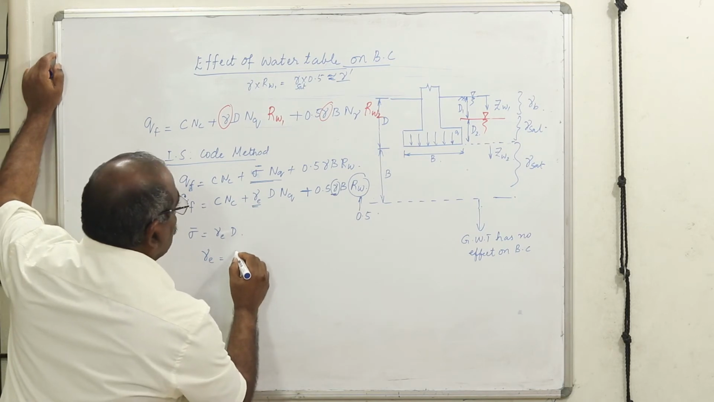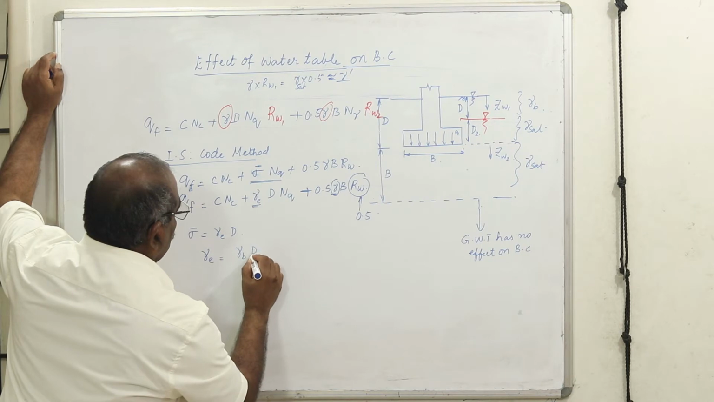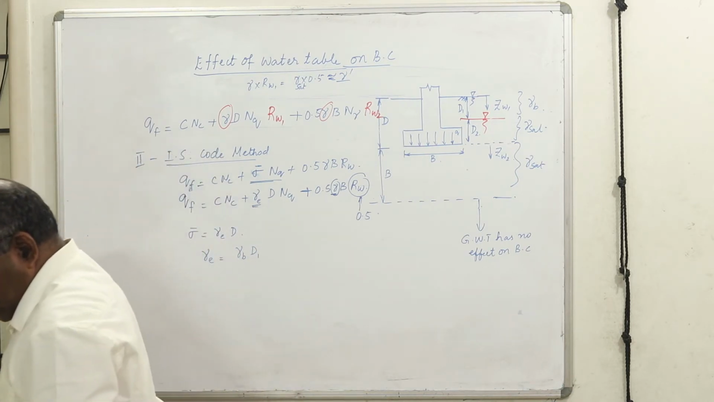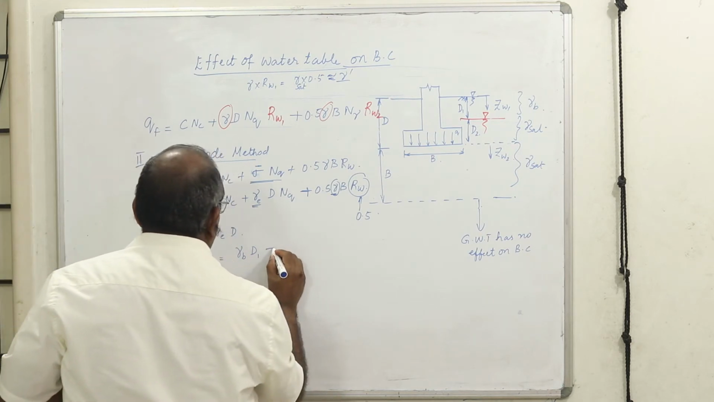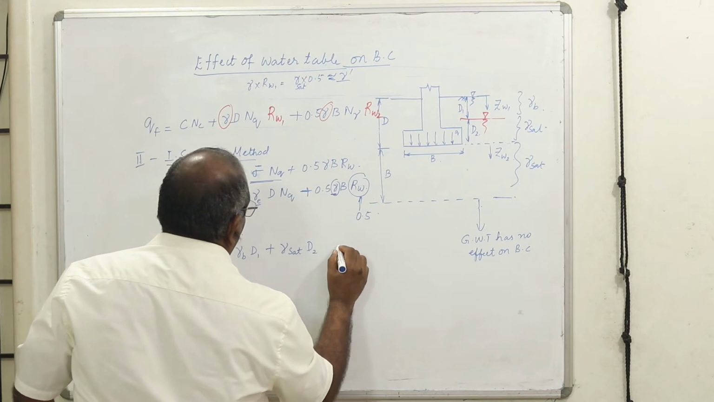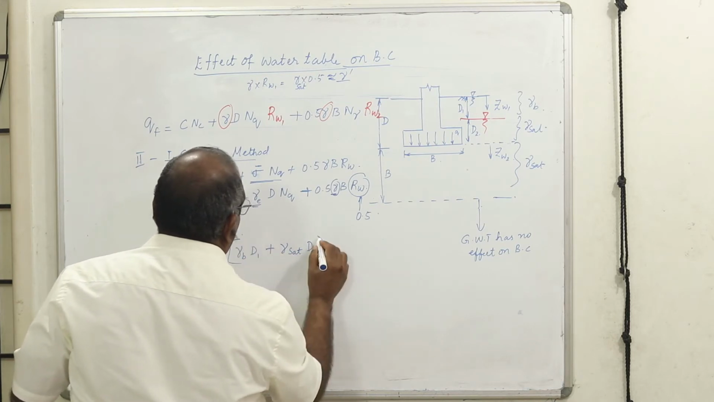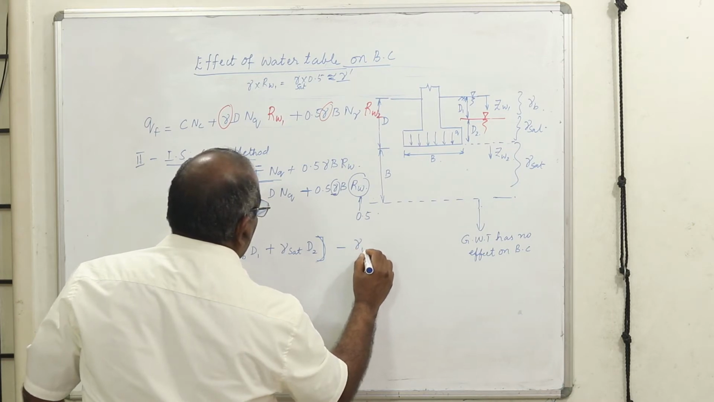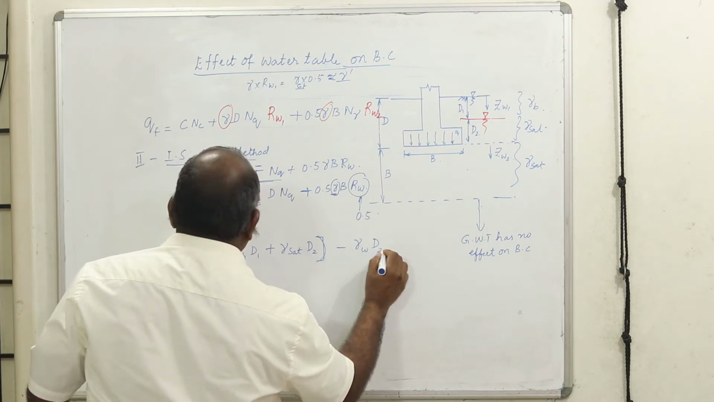Therefore, what it does is, for a depth D1, you have bulk density into D1, plus gamma saturated into D2, minus gamma W into D2.